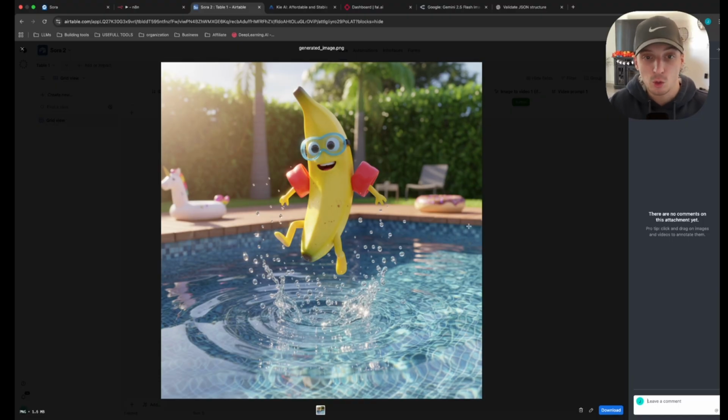So we have multiple options we can do now. We can make Sora videos using this image as the opening frame for our video idea of the banana jumping in the pool. And or we can also make a Sora 2 video without giving it an image and let it come up with the opening frame itself, compare each one of the videos, and then we can be so versatile. We can go with this one, we can go with that one, we can create a second video. But first, let's just make a video with and without the image.